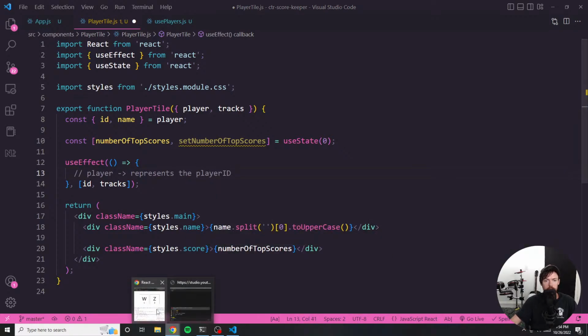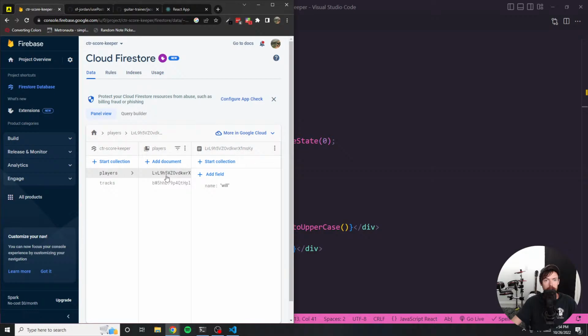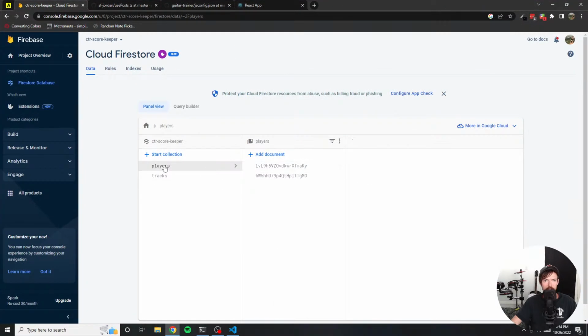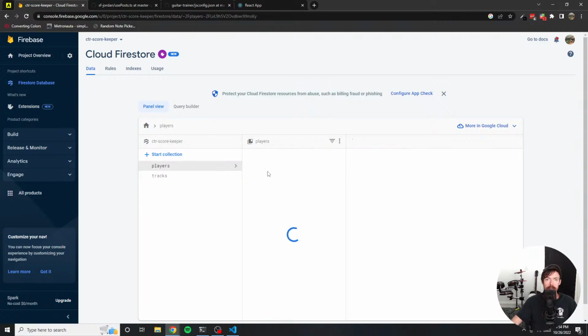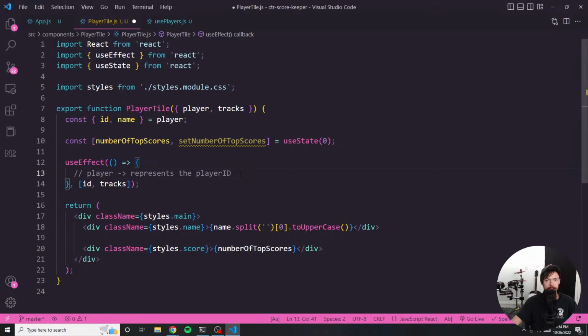And if I look at it really quick in here, you can see what this actually looks like. In the players collection, and in the tracks collection, for each track we have a player property. And this string here represents a player ID. So that's what we're gonna utilize to do this counting.